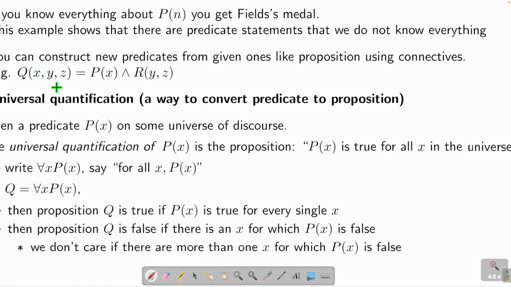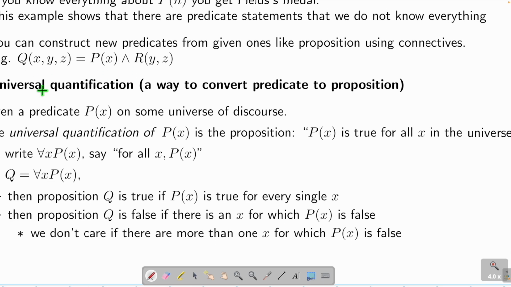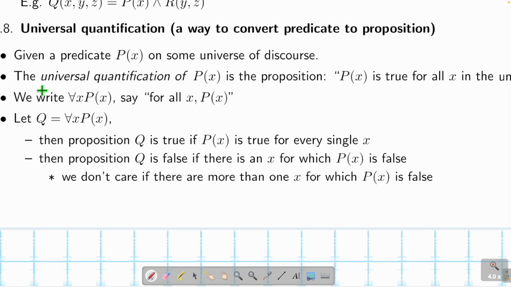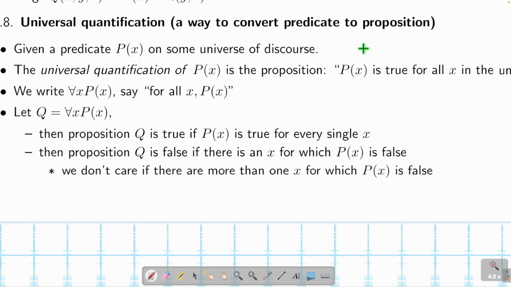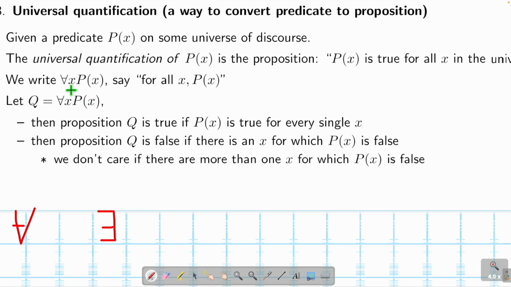And again, like logic in the proposition sense, you can do the same thing of and, or, not in predicates. You can do the same thing. That's it. And then here's a new thing. You can convert a predicate to a proposition. So what we do is use these two symbols. These two symbols turn a predicate into a proposition. So the first one is called for all. This means for all. It's A upside down.